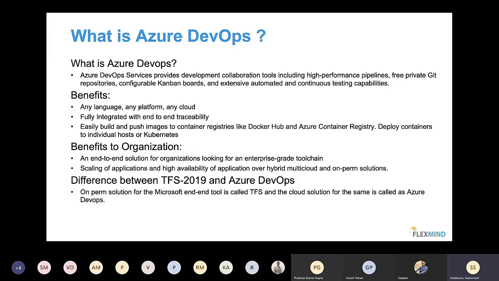And any platform in the sense that, since it is a Microsoft product, it doesn't work only on Windows. We are using Azure DevOps on Linux, and even my machine is a Mac, so I'm using Azure DevOps on the Mac as well. It doesn't get constrained to a particular platform. And obviously any cloud: since this is from Microsoft, it doesn't support only Azure. It can support OpenShift, Google, Alibaba, and AWS as well.